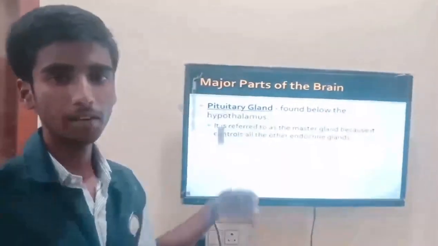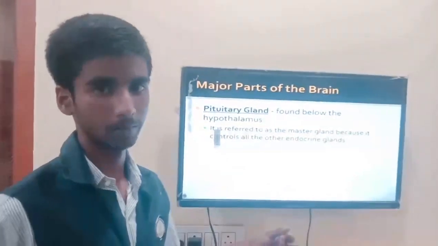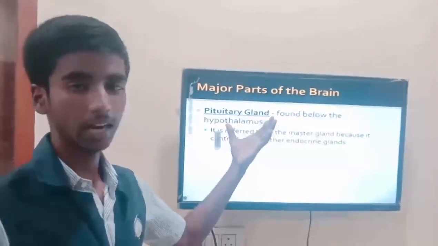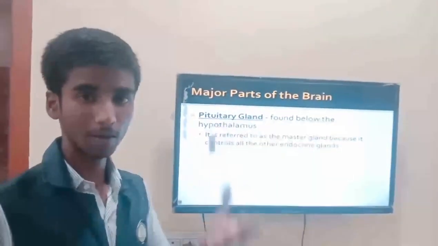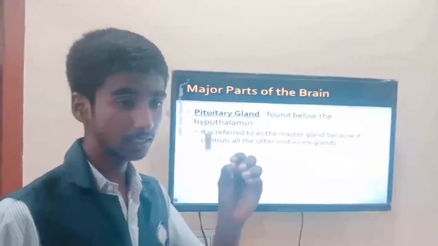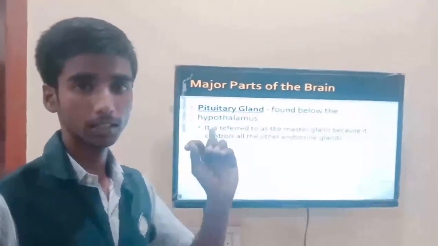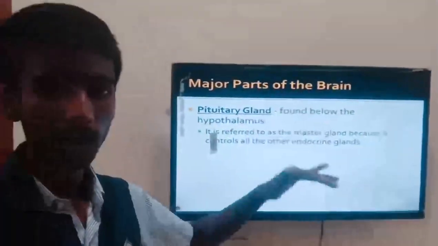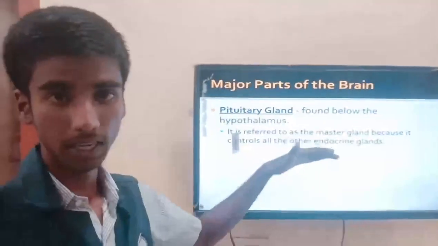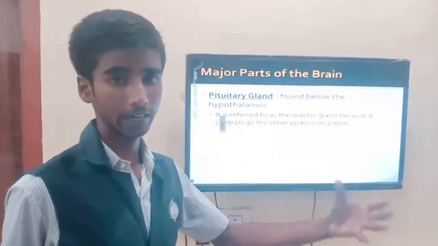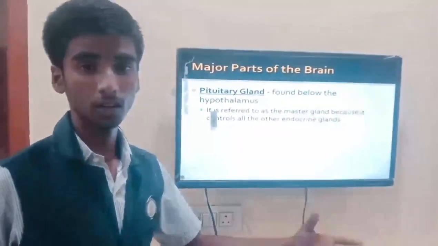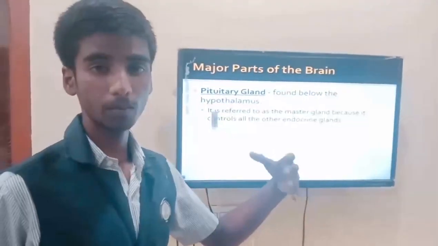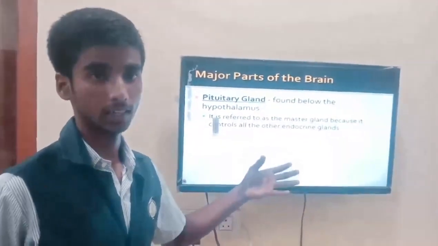So up to now we have discussed cerebrum, cerebellum and brainstem. Now we are going to discuss the pituitary gland, hypothalamus gland and thalamus gland, which play an important role and also make an impact on the brain. So the pituitary gland is found below the hypothalamus and it is known as the master gland because it controls all the endocrine glands. It contains growth hormone which helps in improving body muscle and body growth, etc.